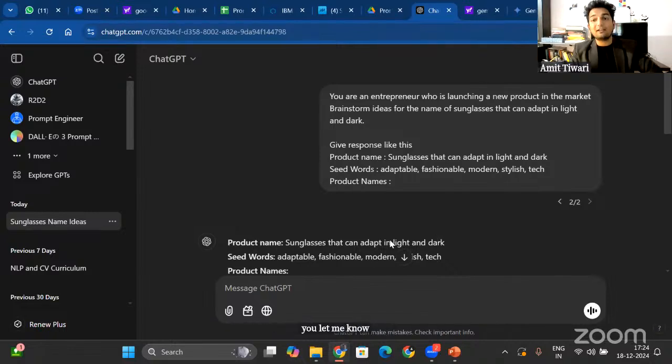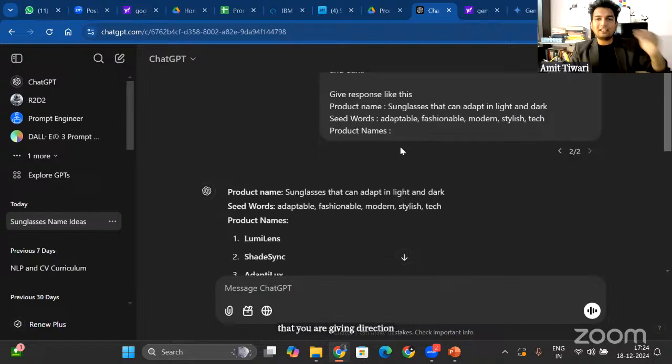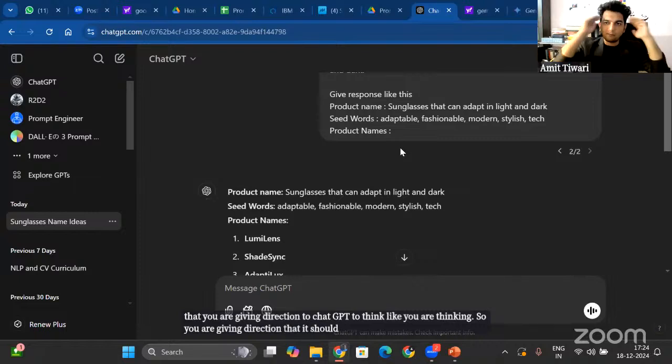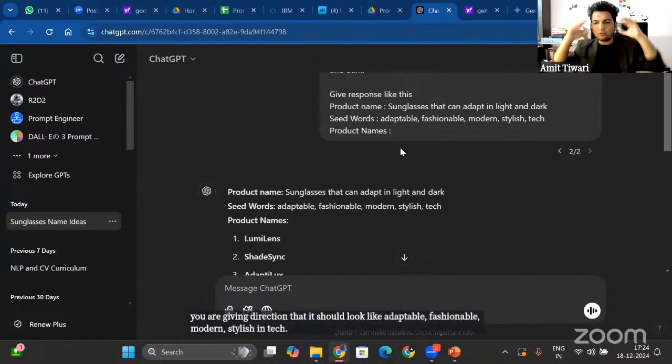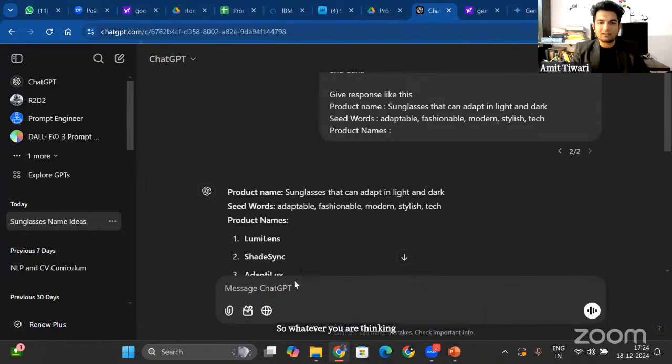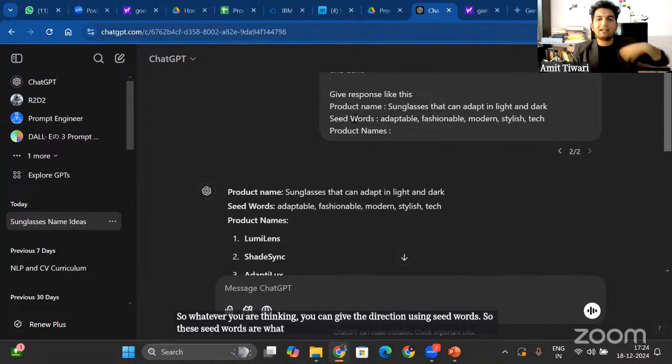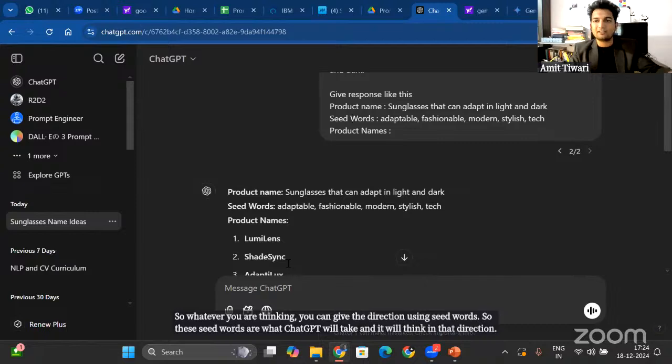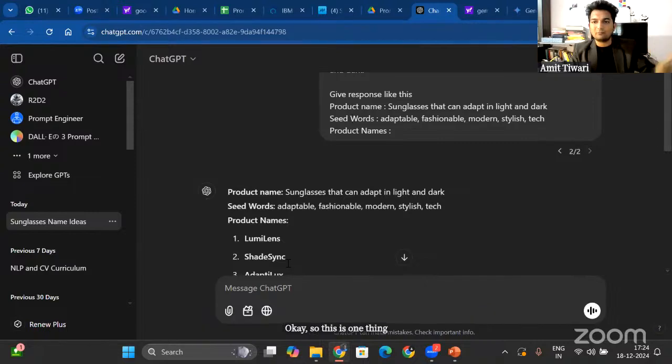In the chat box, you are getting Soul Sync, Flexiform, Morpheus, Soulmate, Lumishade, Shade Align, Glow Mode. The point is that you are giving direction to ChatGPT to think like you are thinking. So you are giving direction that it should look like adaptable, fashionable, modern, stylish, and tech. Whatever you are thinking, you can give the direction using seed words. ChatGPT will take these seed words and think in that direction. So this is one thing that you can use in prompt engineering.